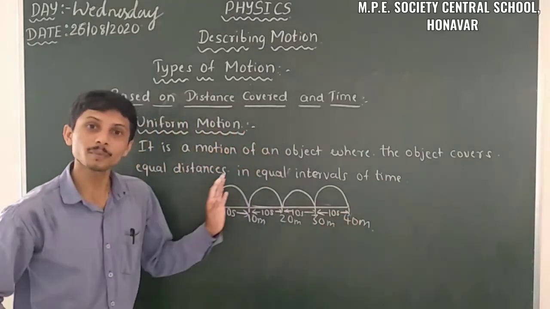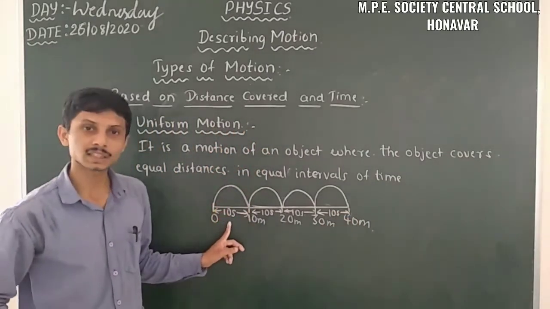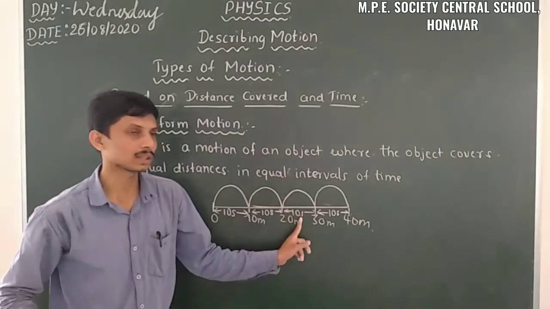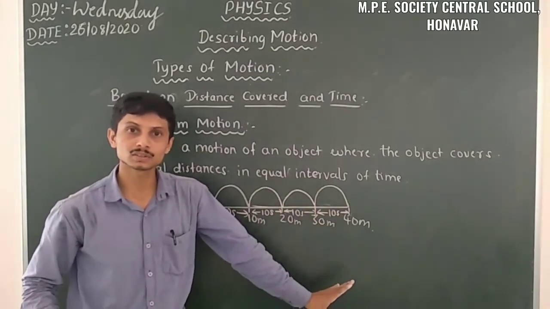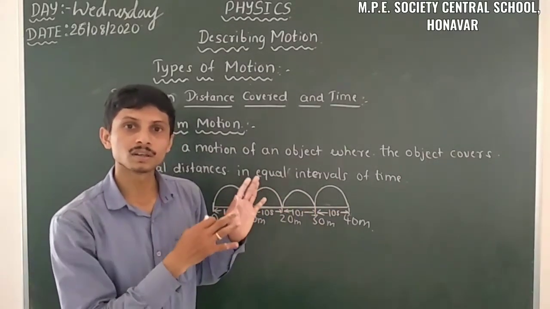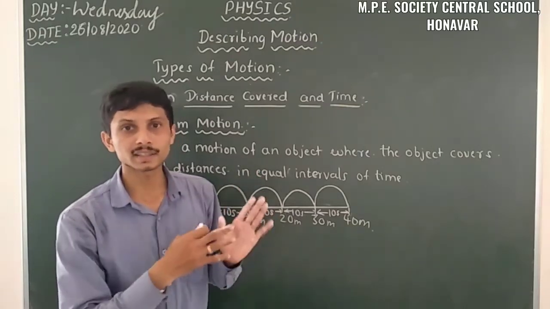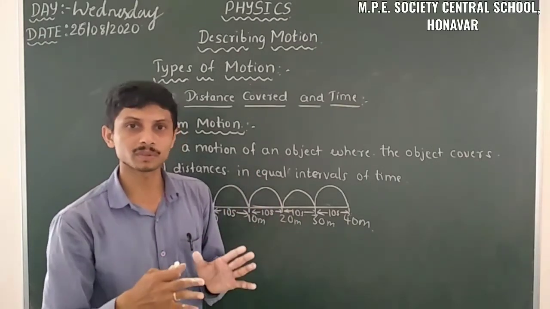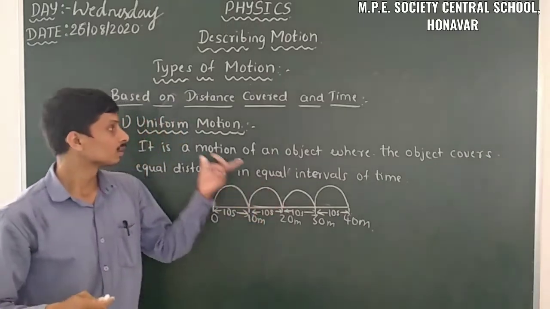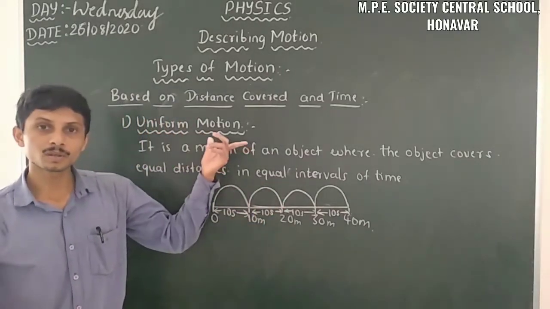That means here uniformity is there. So 10 meter for 10 seconds, 10 meter for 10 seconds, 10 meter for 10 seconds, 10 meter for 10 seconds. So that means here there is uniformity of the distance covered and the time. Both have uniformity. So that means it's an example of uniform motion here.